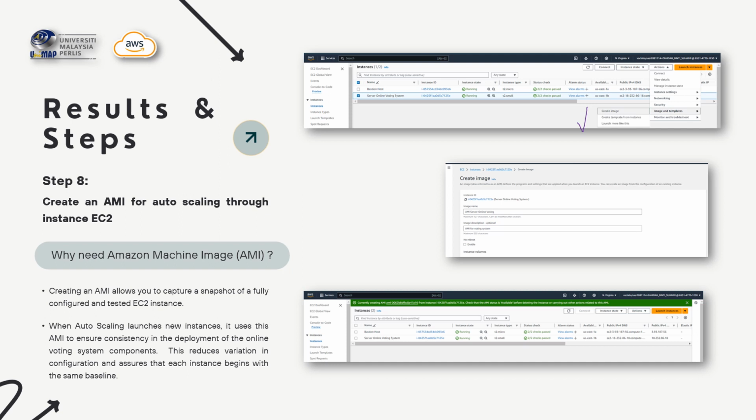To launch the new instances, auto scaling with the AMI will be used in this mini project. When auto scaling launches a new instance, it uses this AMI to ensure consistency in the deployment of the online voting system components. This can reduce the variation in configuration and ensure that each instance begins with the same baseline.